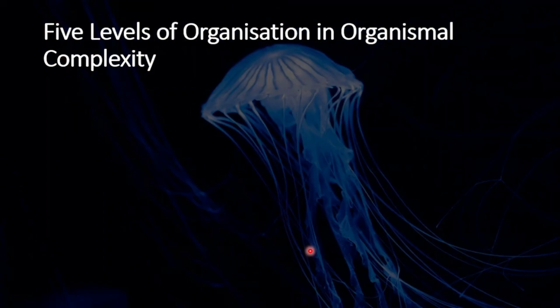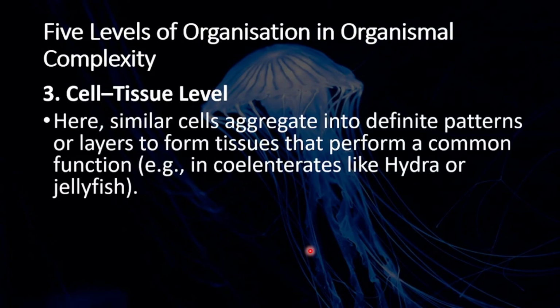All right. Now let's look at our next level, which is going to be the cell tissue level. So here, similar cells aggregate into definite patterns or layers to form tissues. So this is where we have the formation of tissues that perform common functions. For example, in our coelenterate, like hydra or jellyfish.